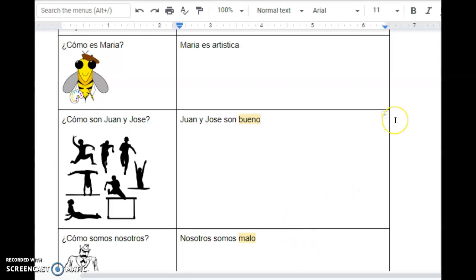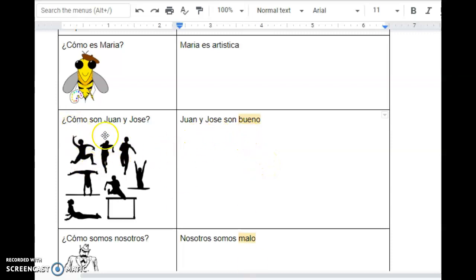Buenos días, clase. Today, for the first part of your assignment, what you're going to be doing is going back into your work from yesterday, and you're going to make changes to everything that I've highlighted. So I'm going to be showing you a couple different examples from a couple different people's worksheets, and we're going to talk about how each one is going to be fixed.